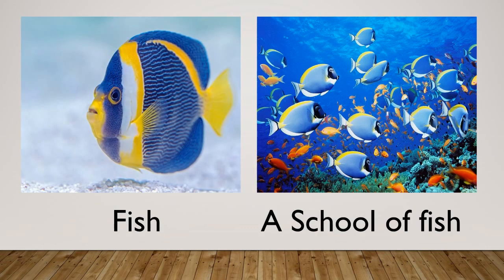In first picture, you can see a fish and in second picture, you can see a group of fish. So, we call it a school of fish. The word school refers to the group of fish as one whole or one group. So, school is a collective noun.